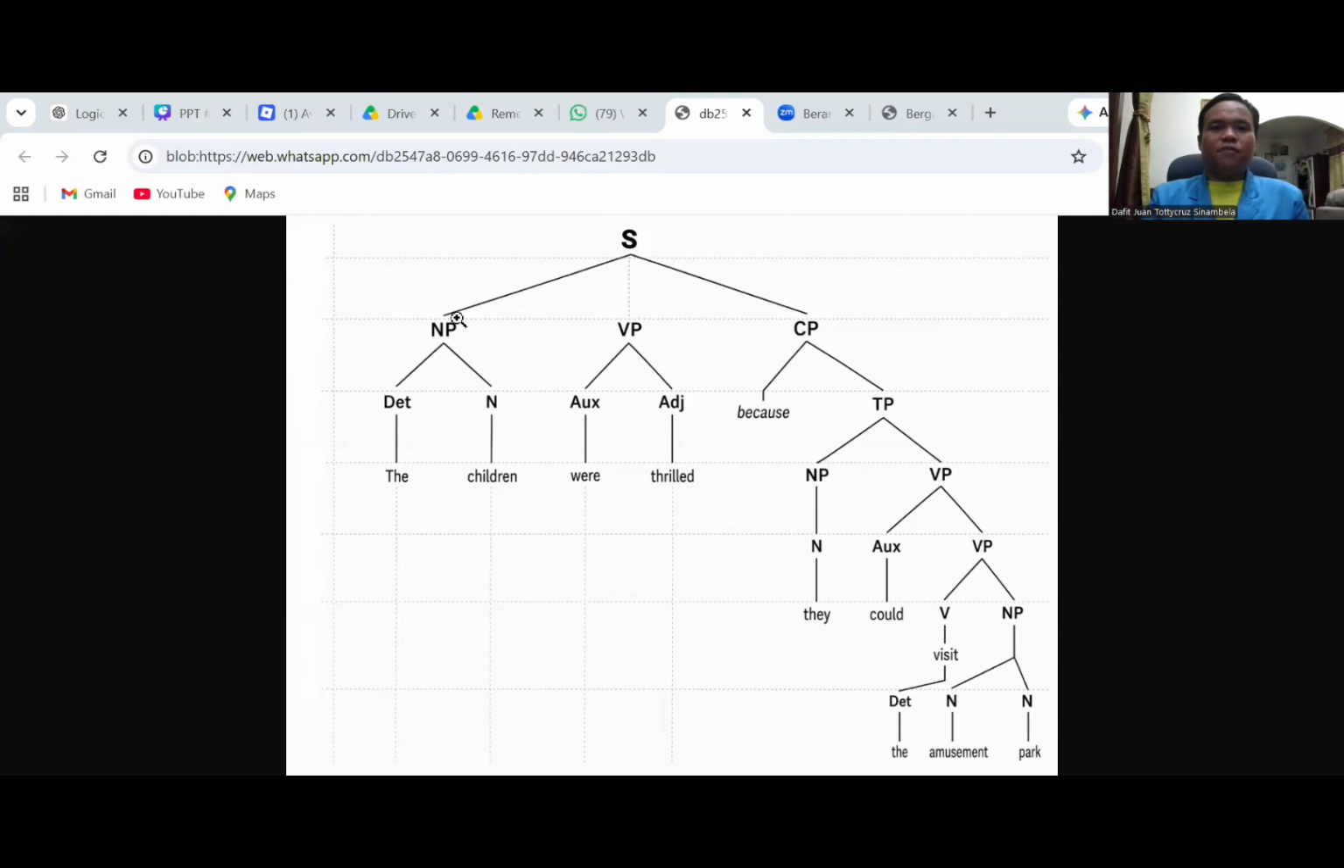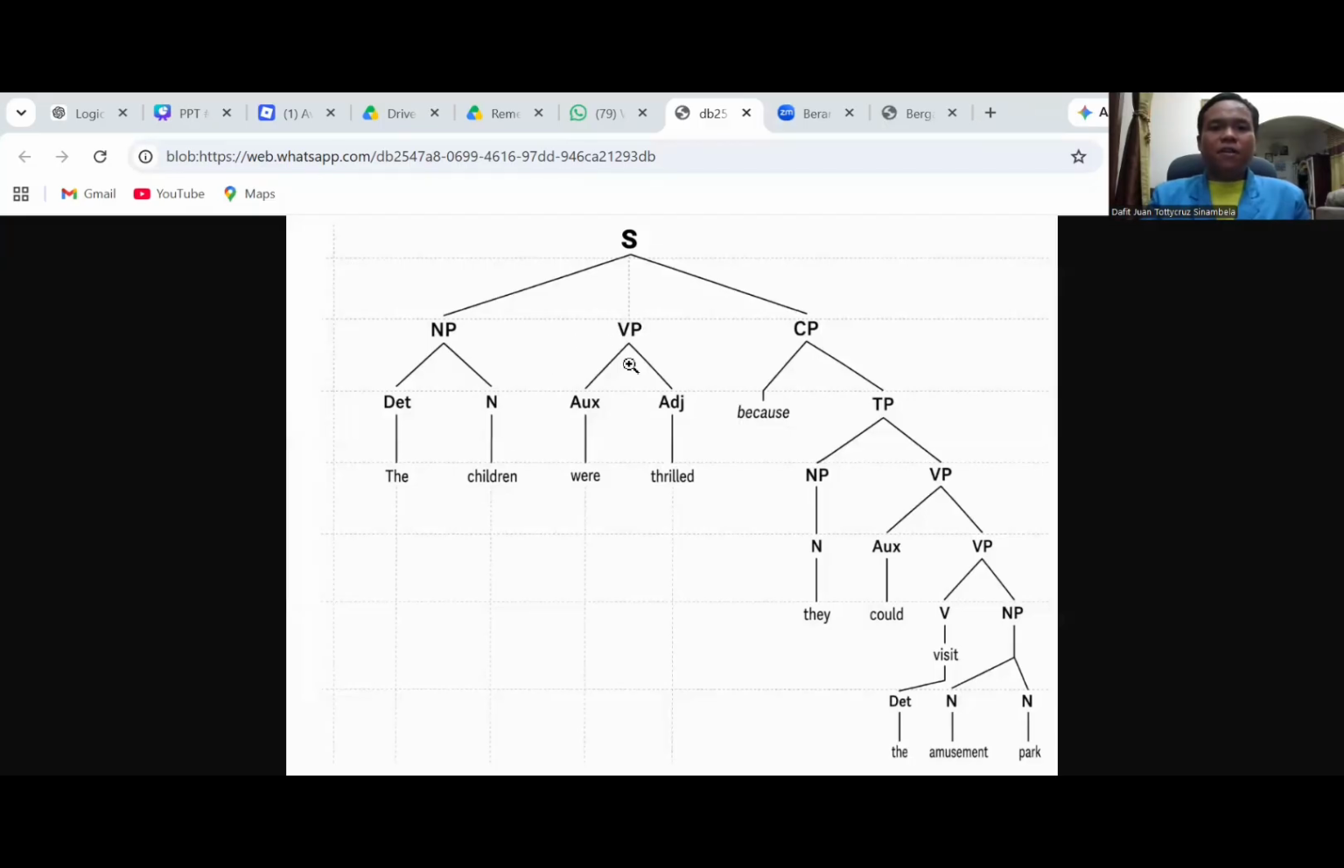It has two branches, the NP and CP. But the VP is not its branch, so we will ignore it. The NP has other branches again, the determiner and noun. The determiner is the, and the noun is children.